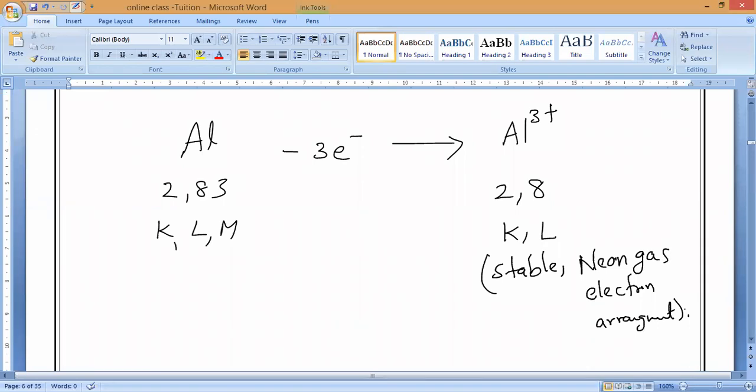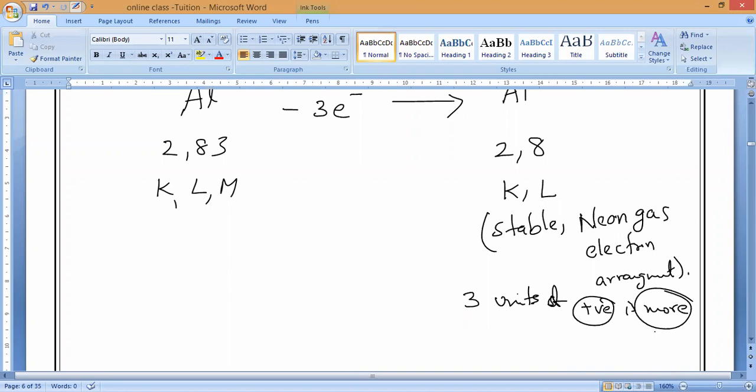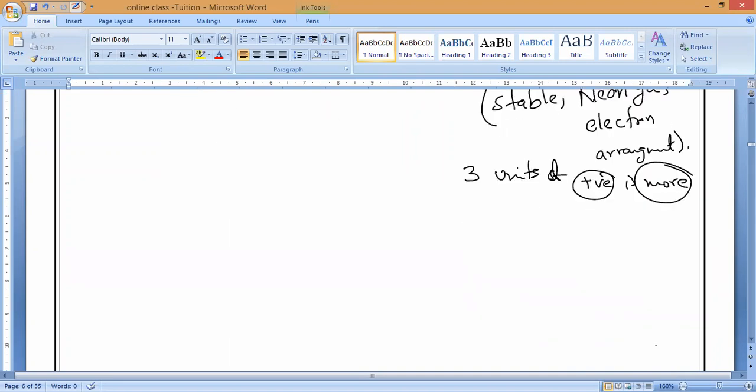This is the positive ion. So the aluminum ion has 3 protons more. How many protons more here? 3+ means what? 3 units of what charge? 3 units of positive charge is more. Understand, everybody? How many units is positive? 3 units of positive charge is more. That is why aluminum 3+. What will it become? Aluminum 3+. Any doubt in that? Clear? Respond to me. Yes, sir. No doubt, sir.